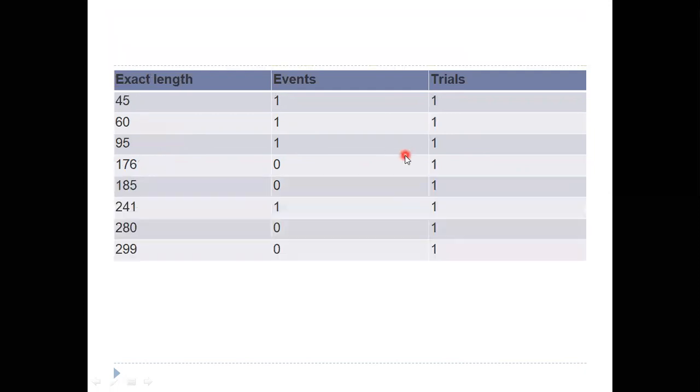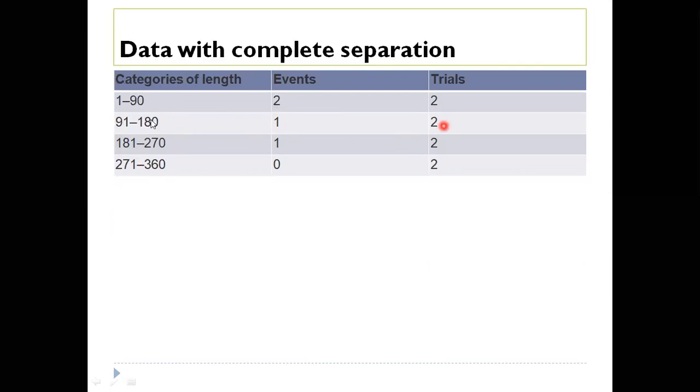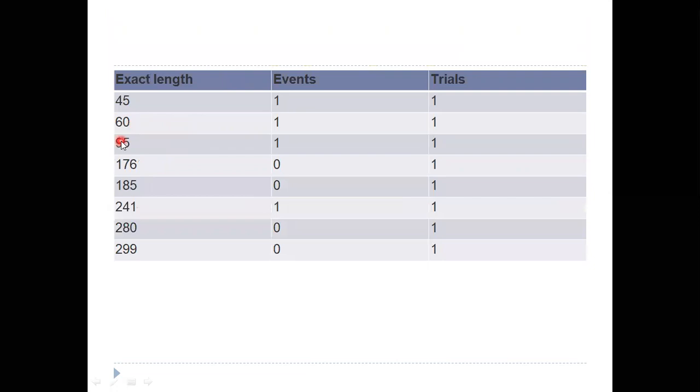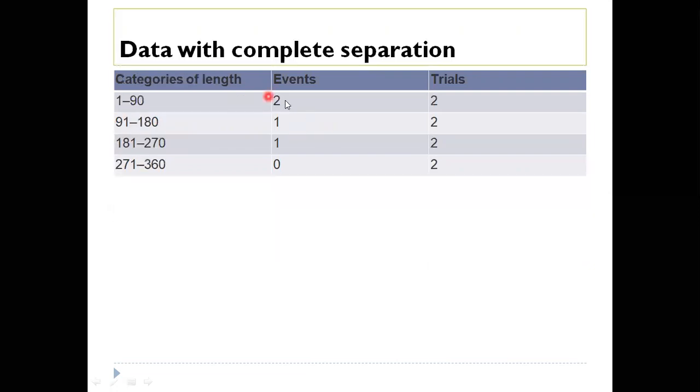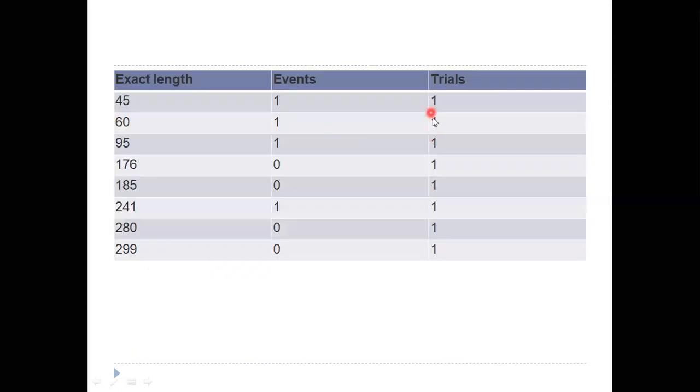Now, if we go to exact length, you will find that at 45, events is 1, trial 1; at 60, events is 1, trial 1. So this belongs to what? 1 to 90, right? Because the next one is 95. So 1 to 90, how many events are happening? 2. Trials 1 plus 1, that is 2. Okay. Similarly, 91 to 180: we may consider 95, 176. Events is 1, and trials is 2.